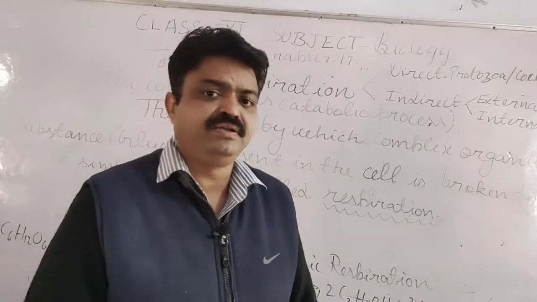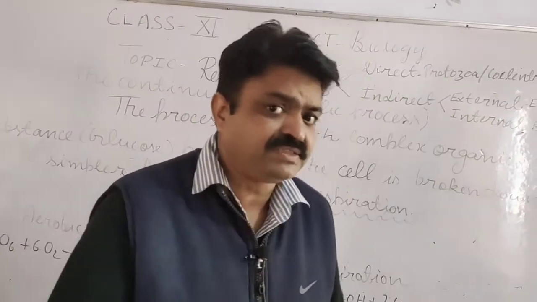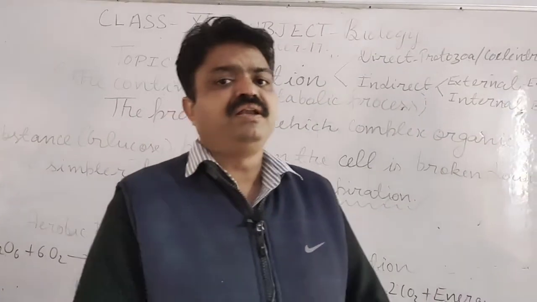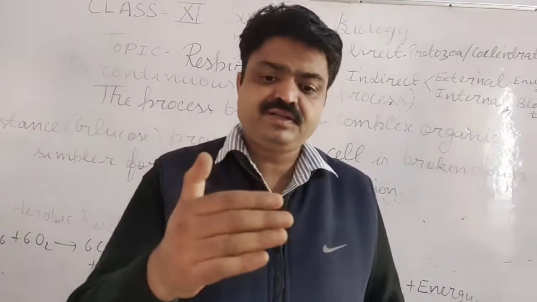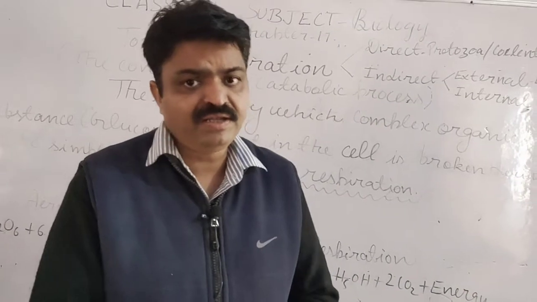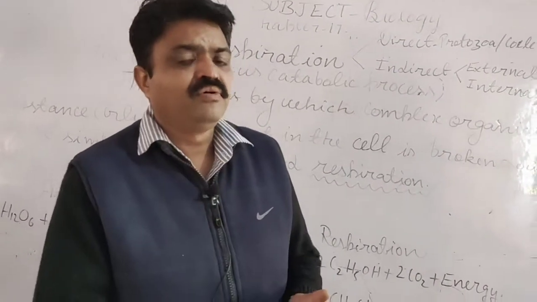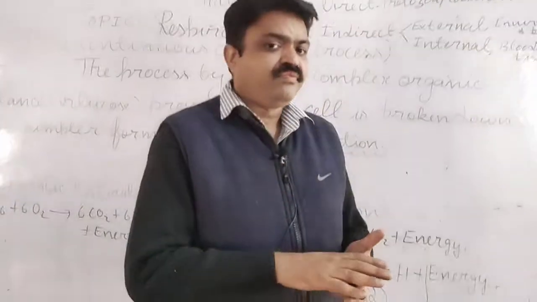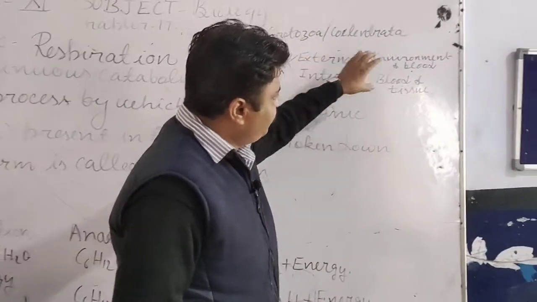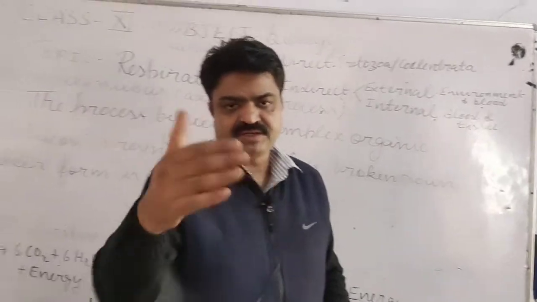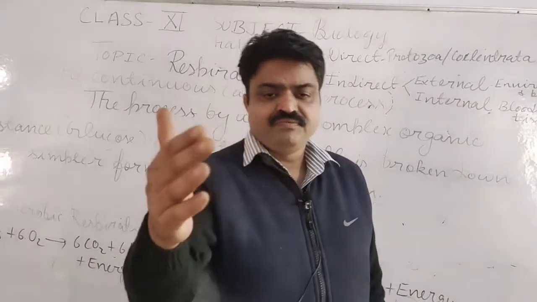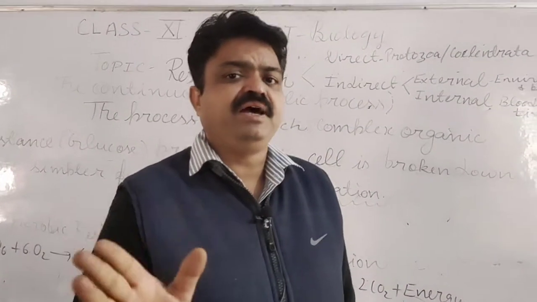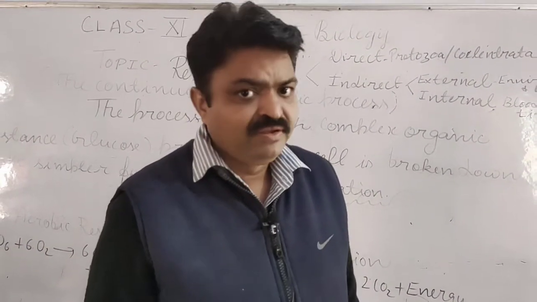External respiration is the mode of respiration in which the living organism takes oxygen or diffuses carbon dioxide via blood, students. In this, they take oxygen from the environment via blood and then supply it to the different organs.